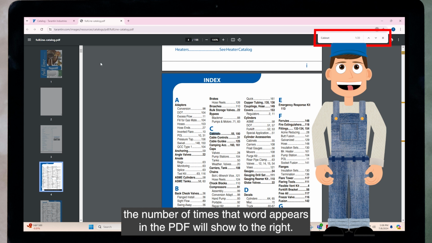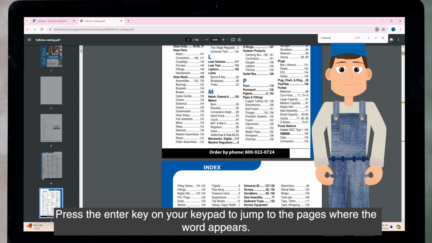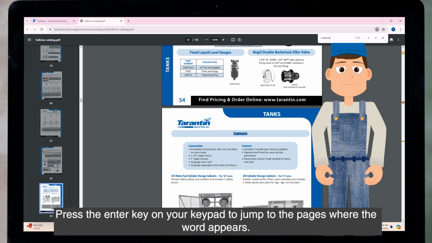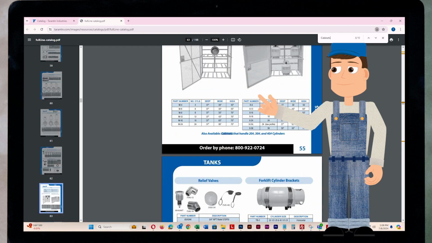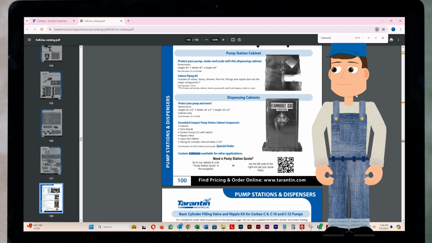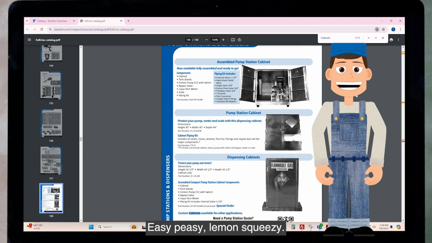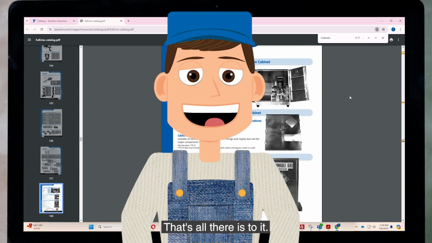The number of times that word appears in the PDF will show to the right. Press the Enter key on your keypad to jump to the pages where the word appears. Eventually, you'll find what you're looking for. Easy peasy, lemon squeezy. That's all there is to it.